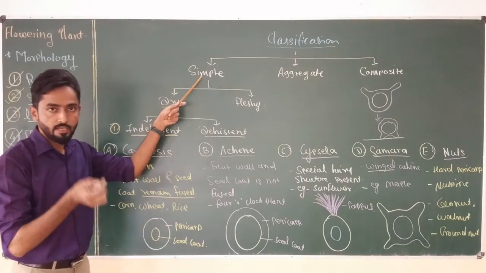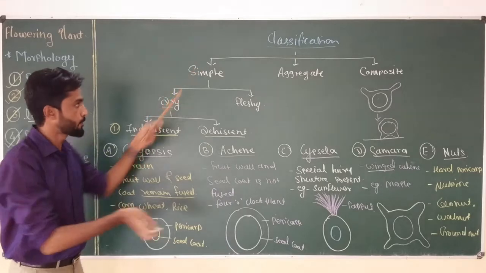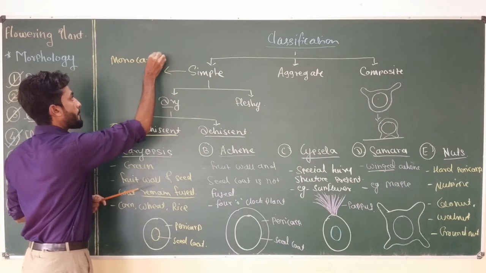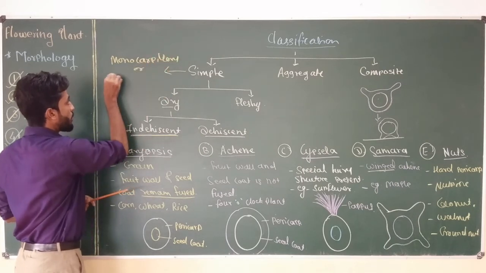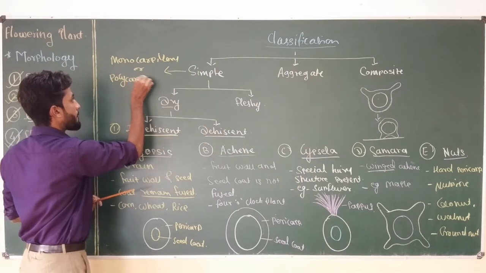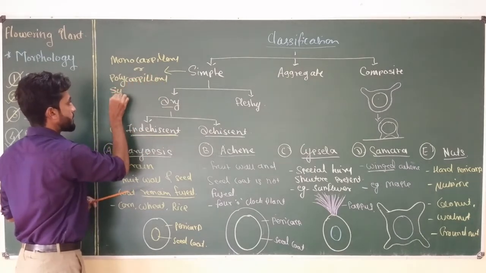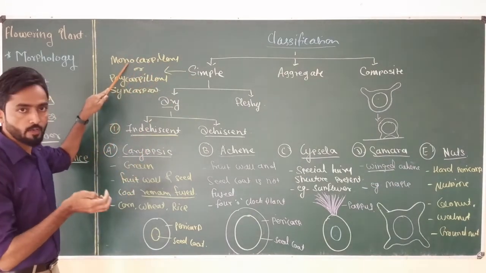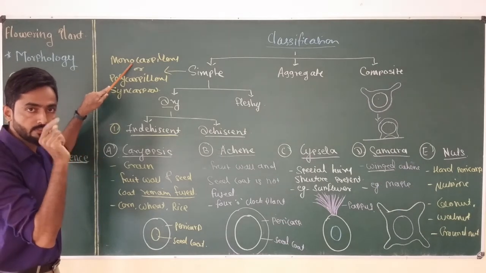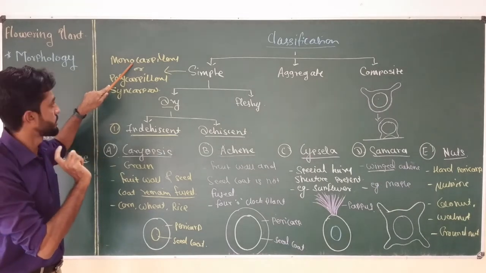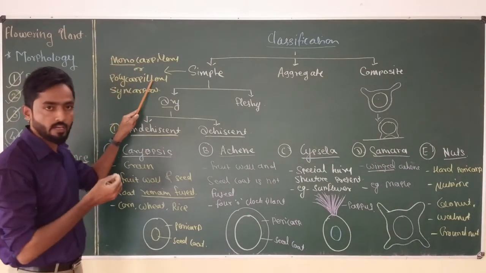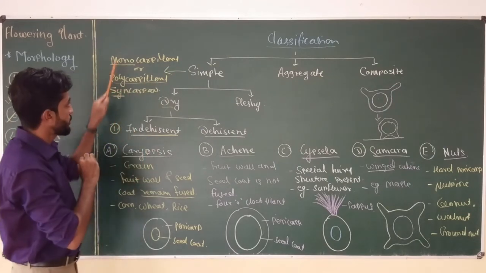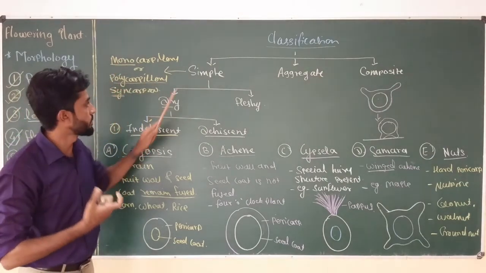simple fruit. What is simple? It is the type of fruit which generally develops from a monocarpellary or polycarpellary syncarpous ovary. Okay, so simple fruit is generally produced from a monocarpellary flower, which has an ovary with a single carpel, that is, stigma, style and ovary structure which is single. Now in case of a polycarpellary flower, the ovary or the carpels should be fused. Syn means fused, and in both these cases the flower develops into a fruit which is simple type.